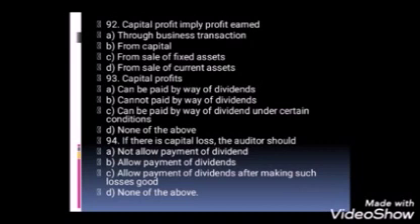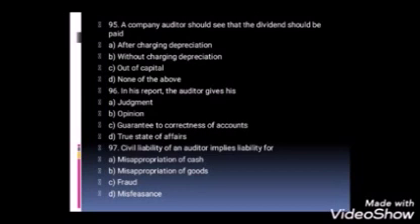Question number 94. If there is capital loss, the auditor should A, not allow payment of dividend, B, allow payment of dividend, C, allow payment of dividend after making such loss good, and D, none of the above. Our next question is question number 95. A company auditor should see that dividend should be paid after charging depreciation, without charging depreciation, out of capital, none of the above. Question number 96.